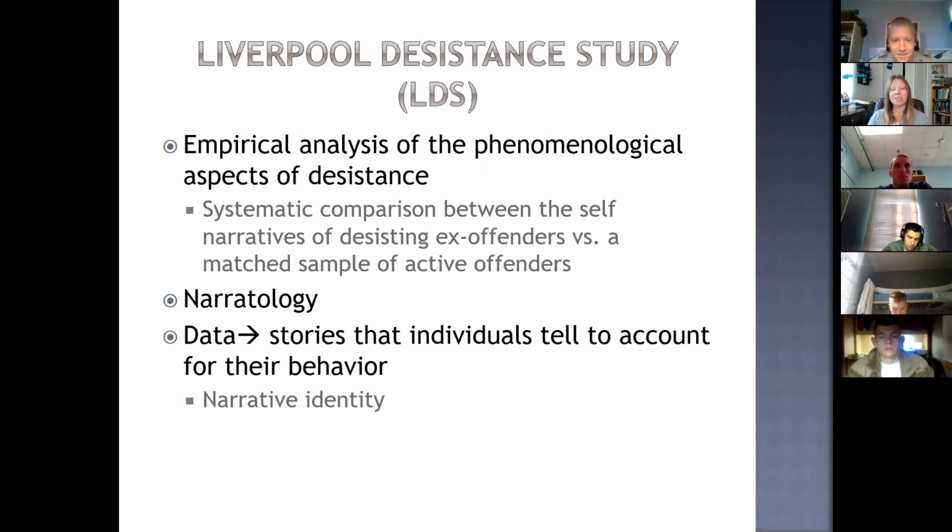So, it involved a systematic comparison of the self narratives of people that were able to desist from crime and then compared the self narratives of a carefully matched sample of people that were persisting in criminal activity. So we've got people that seem to persist in criminal activity, that keep committing crimes, carefully matched to those people that have been able to desist from criminal activity. And we're going to compare their sort of self narratives.